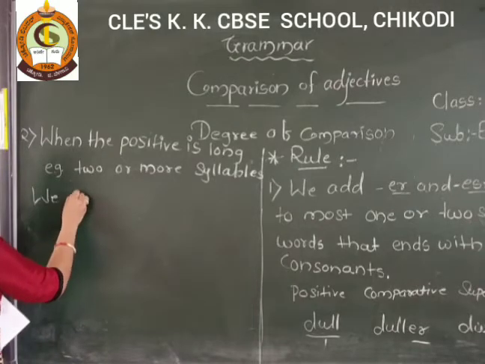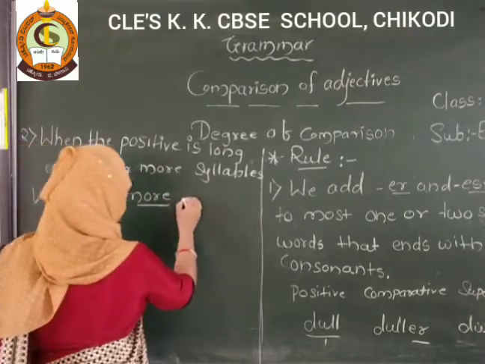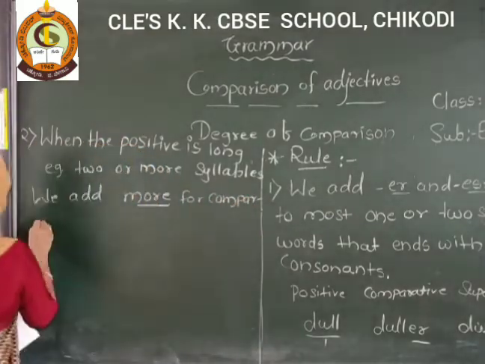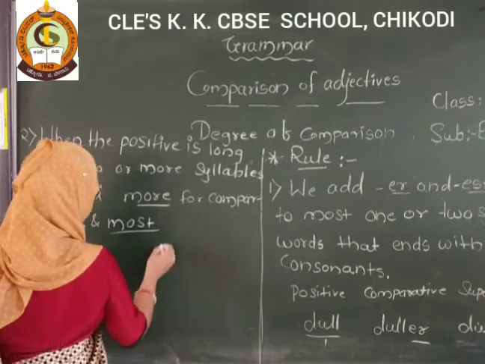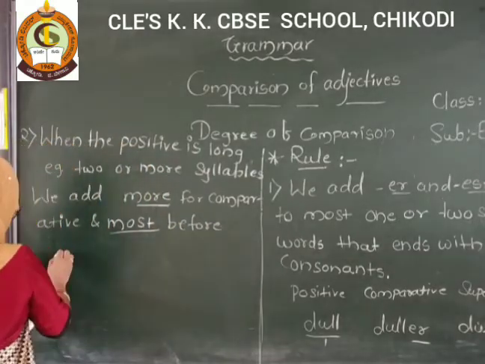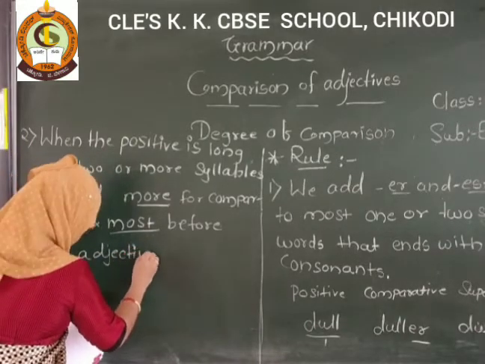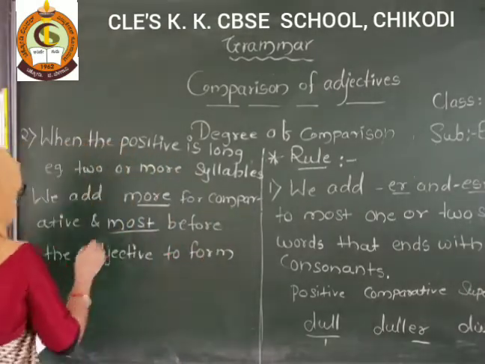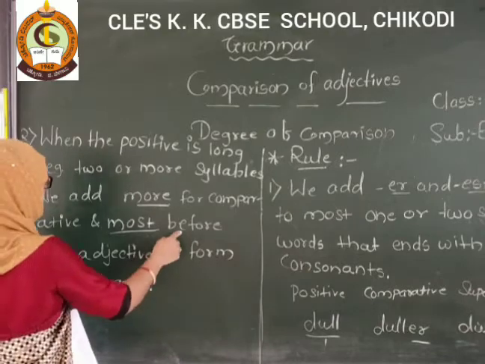So we add more for the comparative degree, and most before the adjective to form the comparative and superlative degree. Which degree? Here, before the adjective.